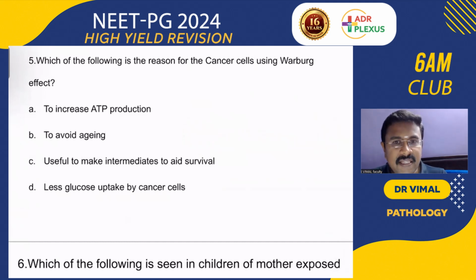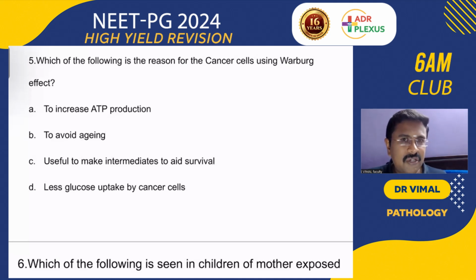Which of the following is the reason for cancer cells using the Warburg effect? We must have heard of the Warburg effect in neoplasia. It is by this effect that cancer cells survive, because their main purpose is not energy production.